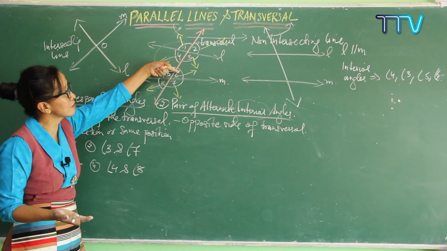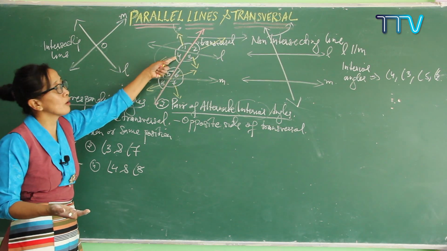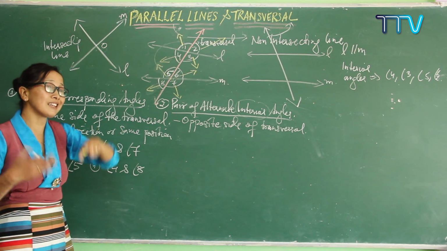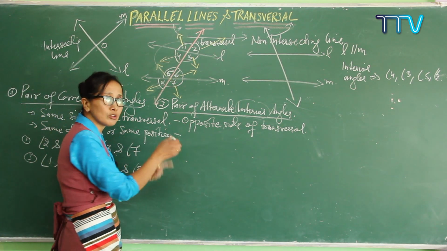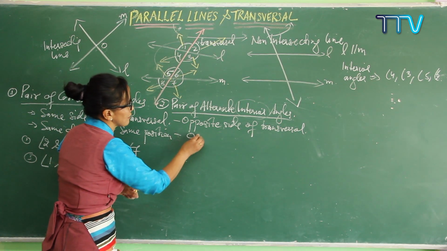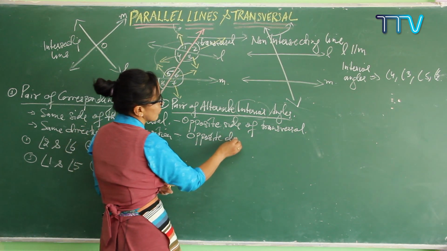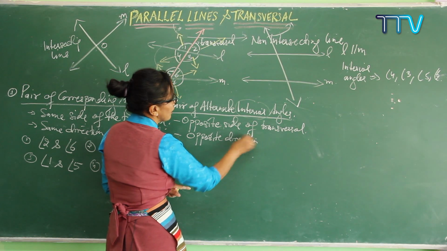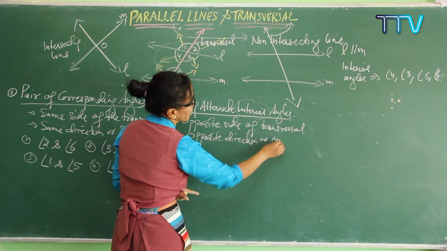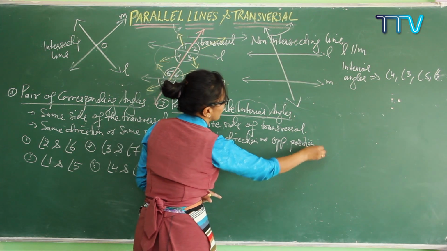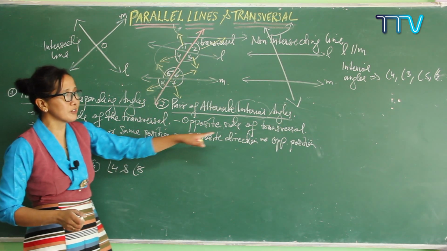So which two are they? Out of 3 and 6, which are the pair? Okay, got it? We can identify it by using the second condition. What is your second condition? Second condition: having opposite directions. Having opposite directions of ray, or you can write it down as opposite positions or opposite directions, okay?